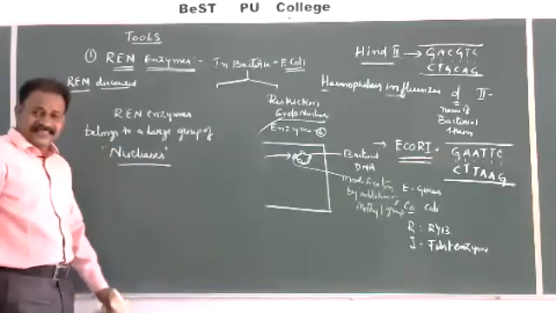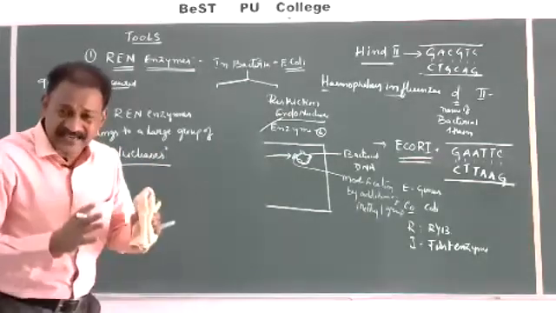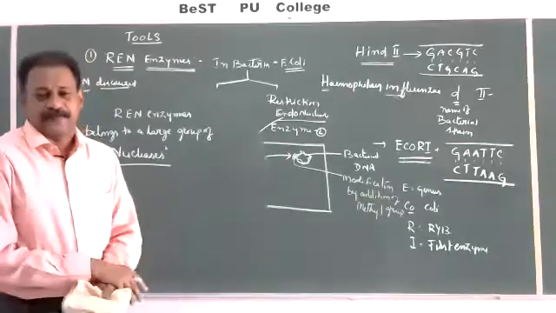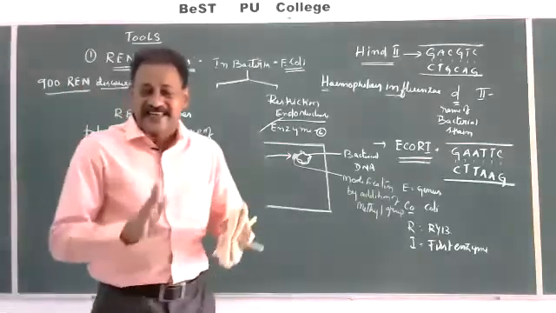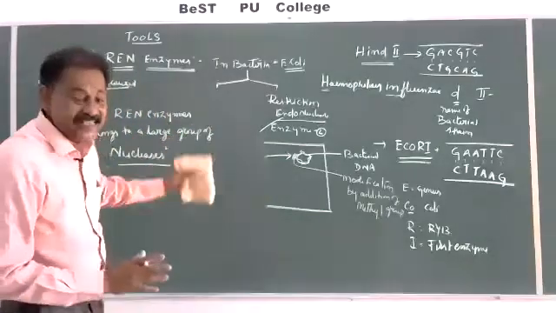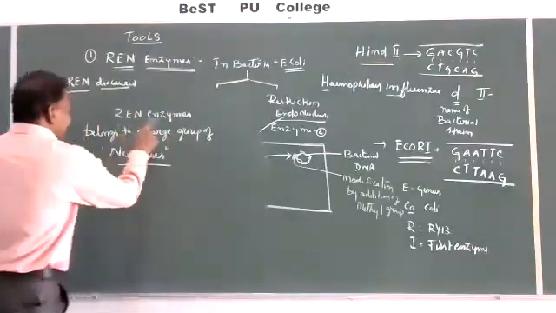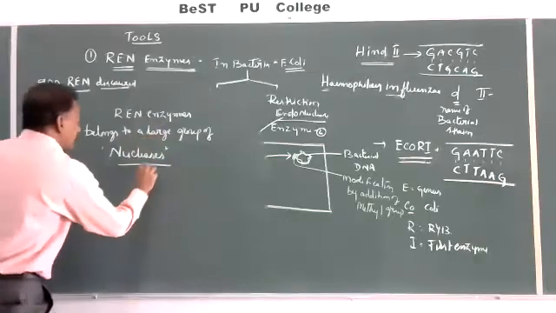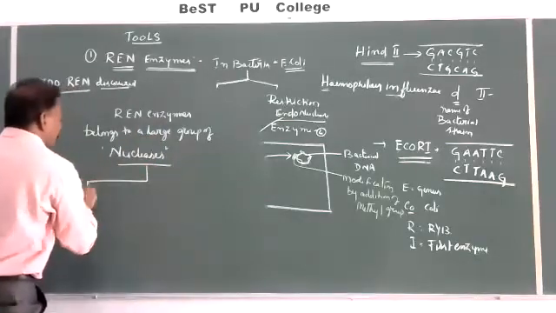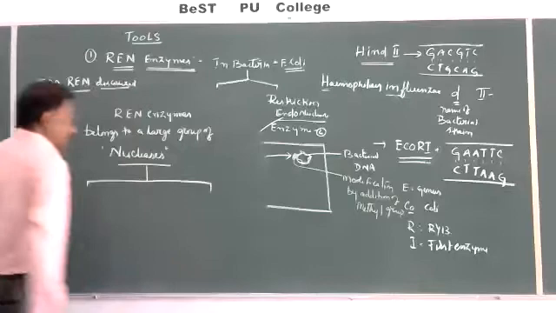Nucleases means the enzymes which will cut the DNA. The enzymes which will cut the DNA are said to have nuclease activity. All the nucleases are again classified into two basic types: